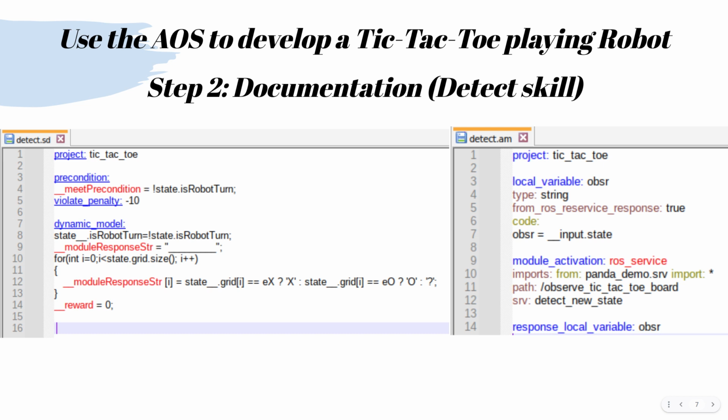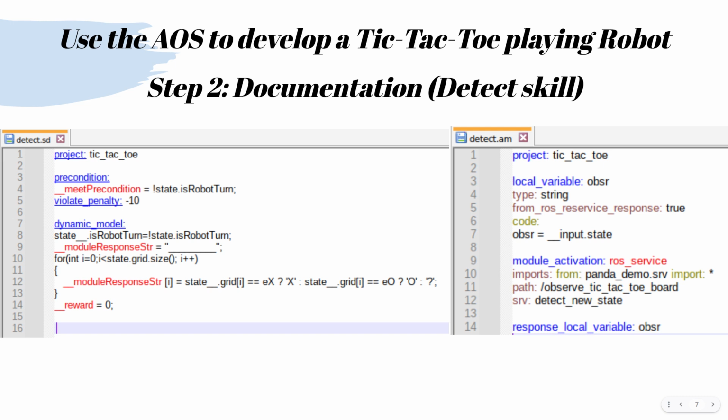In the POMDP model, these are called the transition, reward, and observation models. Detect does not impact the world, so there is no transition model. The reward model is simple. The skill does not have a cost, only a soft precondition that detect should not be applied on the robot's turn, with a penalty of -10. The domain is fully observable, so the observation is a string, a mapping of the board state.